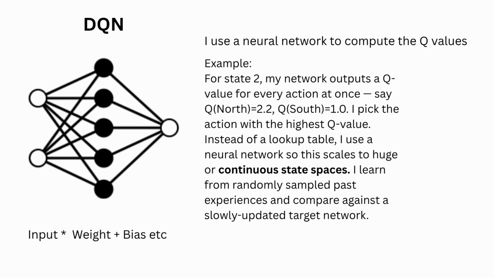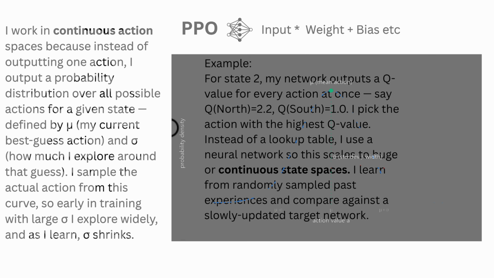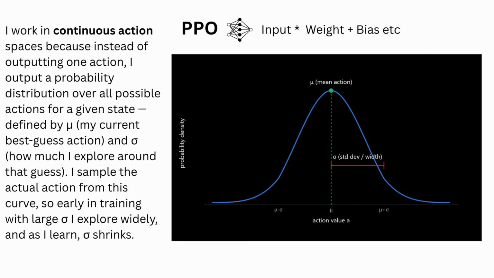Then we have deep Q-learning, which uses a neural network, as the name says, to compute the Q values and is therefore better suited for large state spaces where you can't just make a table for every state. But I chose to use PPO, which is proximal policy optimization, and in my case it is Stable Baselines 3, which also uses a neural network but creates a policy that samples actions and updates the policy. So there's a lot of math behind it.